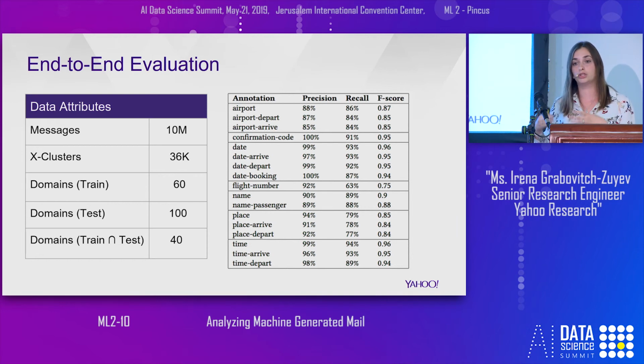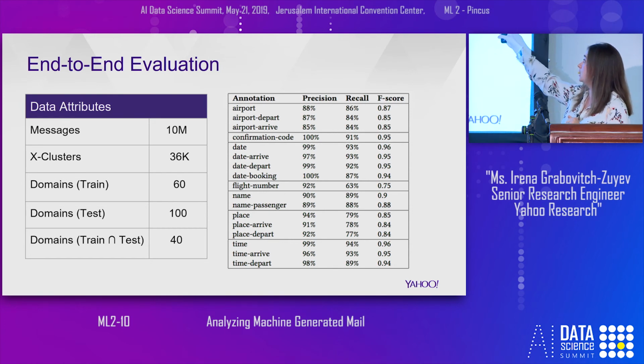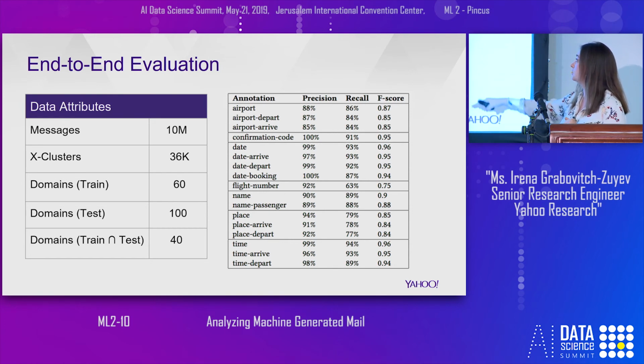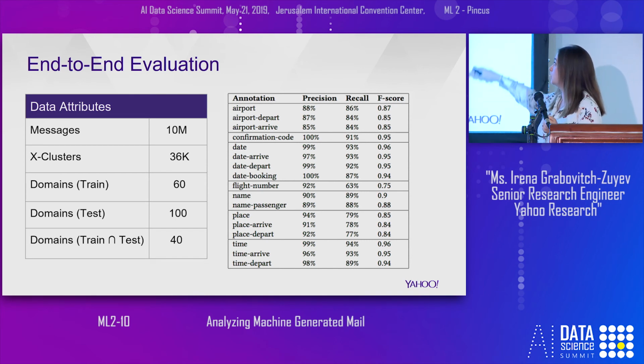We also evaluated on many new domains that we didn't see in training, in order to make sure that the rules we generate are also correct for new domains. As you can see, our precision is 90% and more, because extraction is a precision-focused application, as many times it's for user-facing features. The recall we received is also very high.